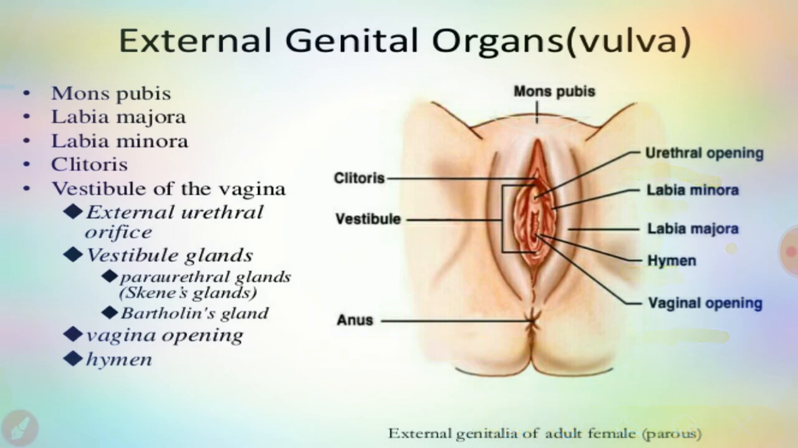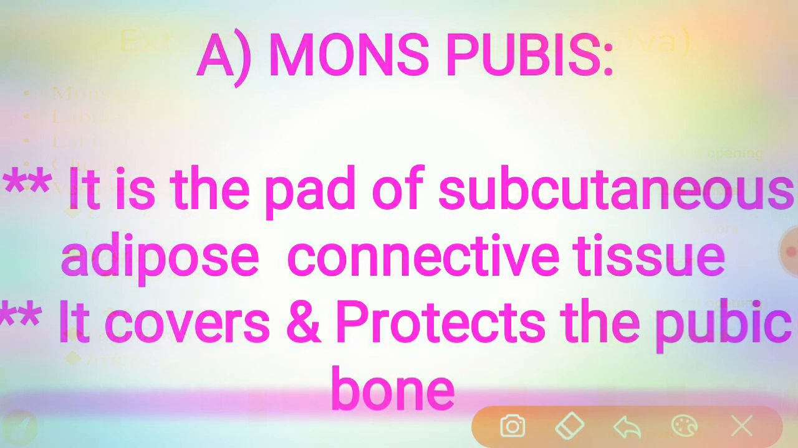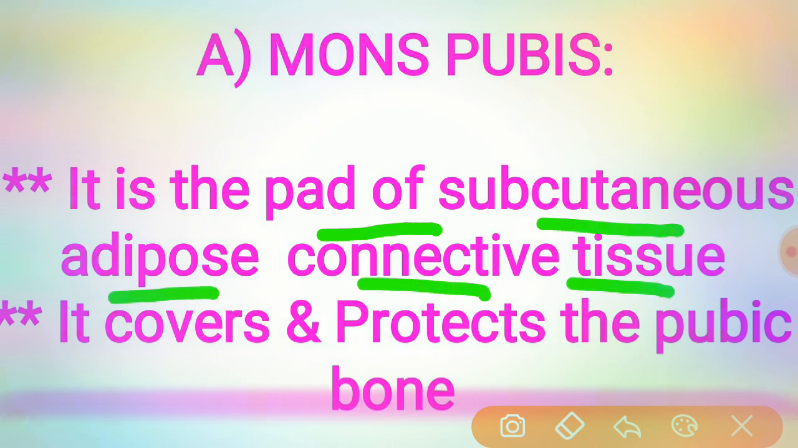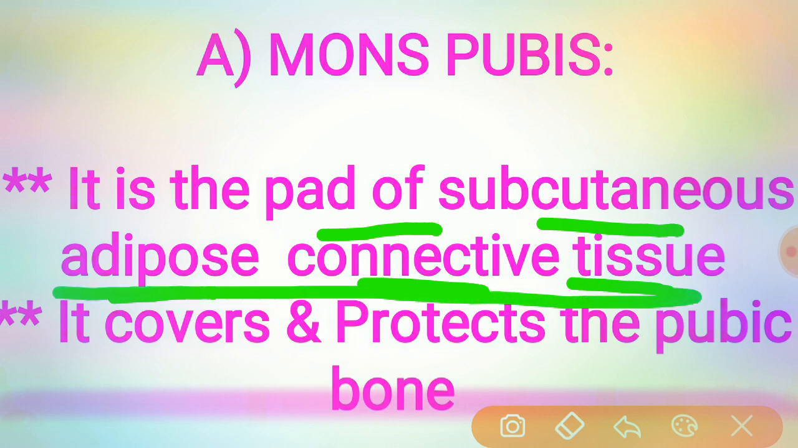Let's discuss one by one. What is the first external genital organ? The first one is the mons pubis. Mainly it is a pad of subcutaneous adipose connective tissue lying in front of the pubis, and especially in the adult female, it will be covered by pubic hair.